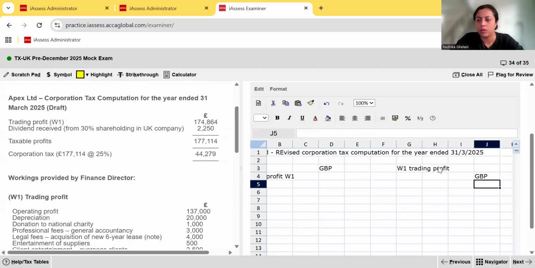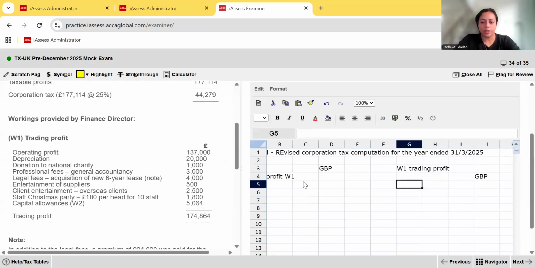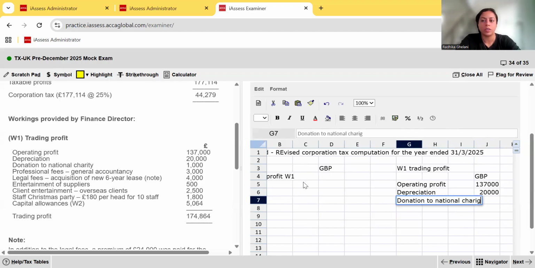Okay, and put your symbol there. So we start with what they've given us. Look at the workings provided. We were told that operating profit was 137,000. Depreciation, as you can see, all these items have been added back. The finance director added back depreciation. He was right, because depreciation is not an allowed deduction, but instead you get capital allowances, isn't it? So that stays, you add back 20,000. Donation to national charities. Donations are not allowed except if it's to a local charity. So we add back the 1,000.